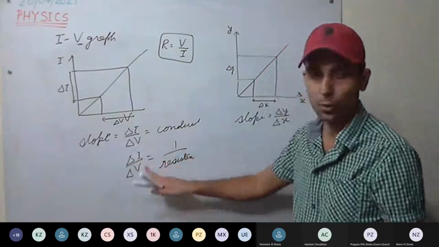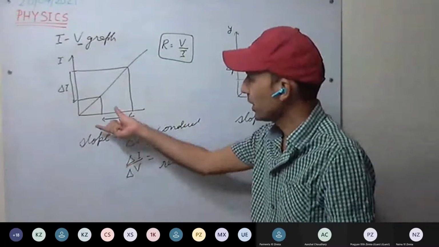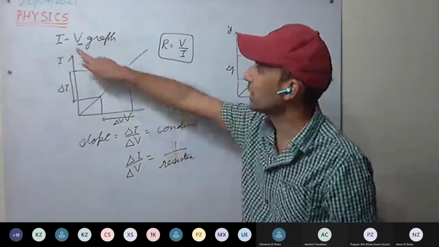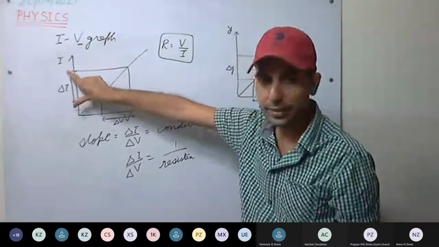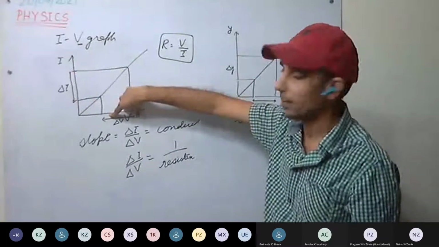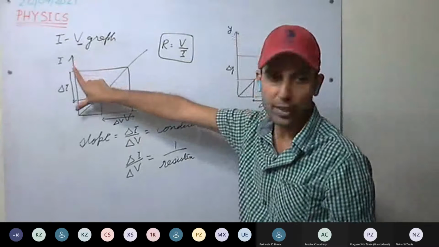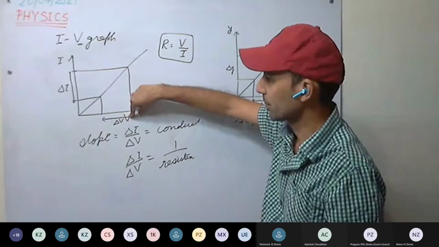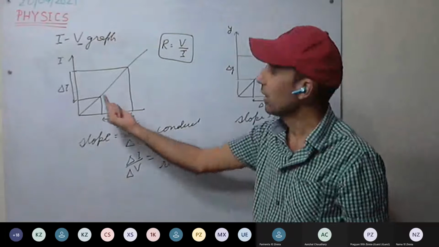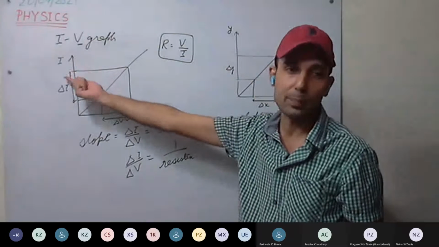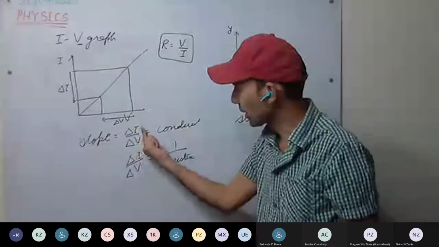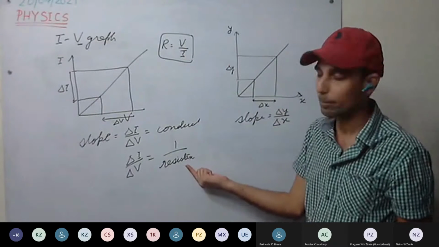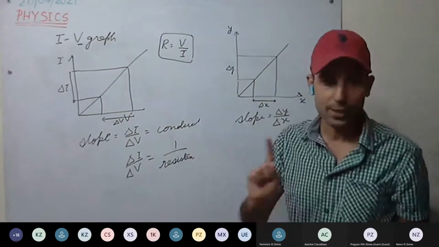Similarly, we did the slope here. So here it will be delta V and delta I, so delta I divided by delta V gives us the slope. Now see, here it is the I-V graph, so I will be on the y-axis and V will be on the x-axis. Here V is known and I is unknown, so mainly unknown quantities we plot on the y-axis. So this slope, delta I upon delta V, is conductance, the reciprocal of resistance. Understood this one?